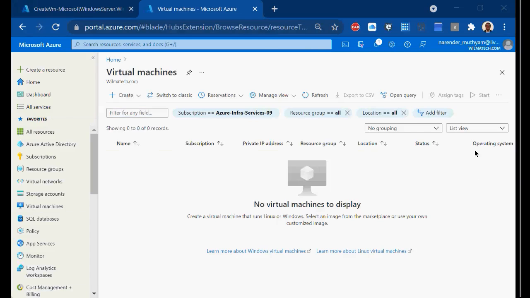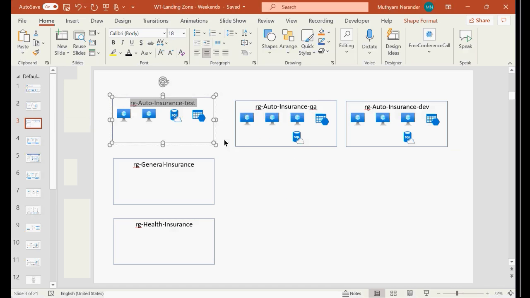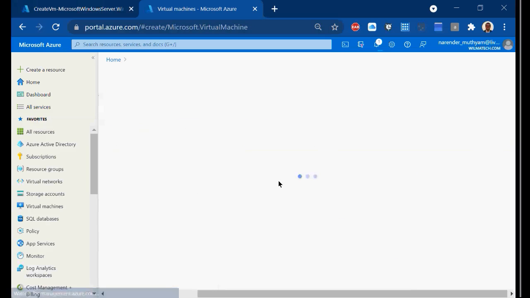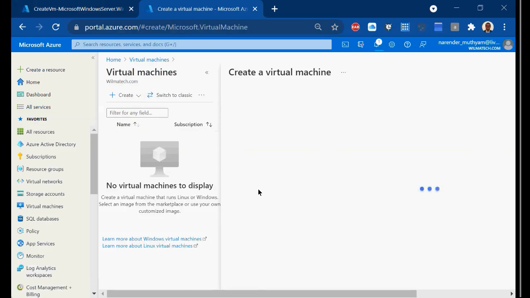Means what am I actually trying to do? I am building this entire thing here as it is. I'm going to build a storage account, a SQL, a backend and so on, whatever it is. So here I'm coming back and creating another VM, and I'm calling it app server.